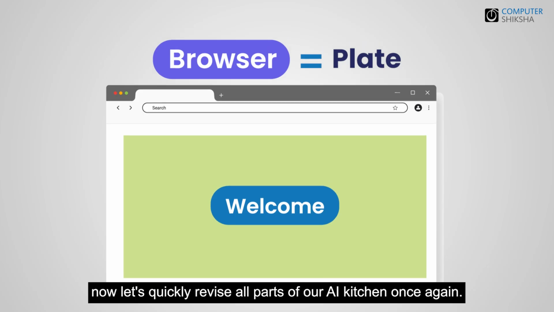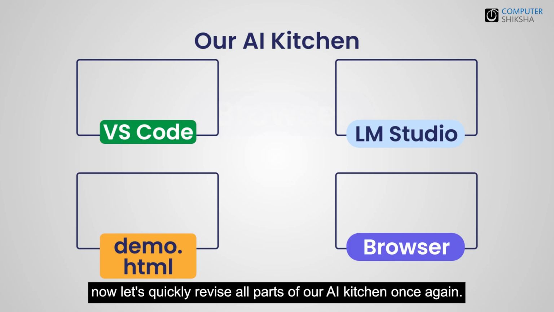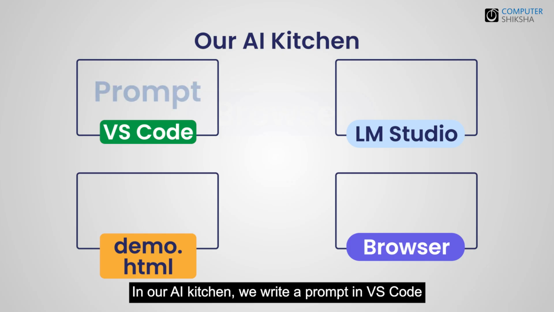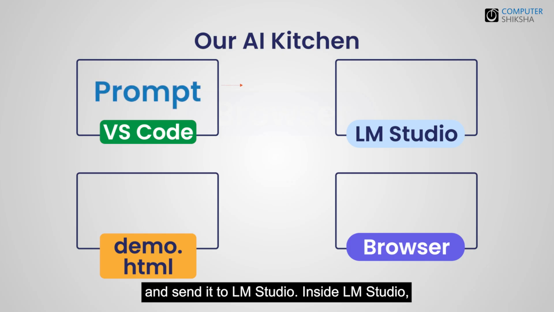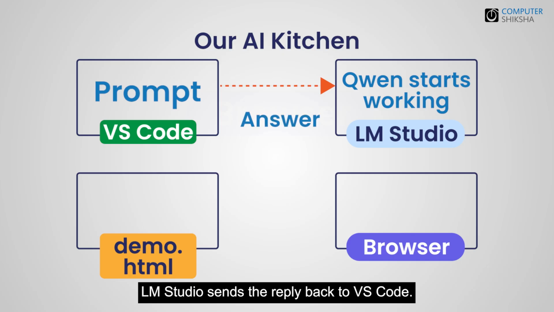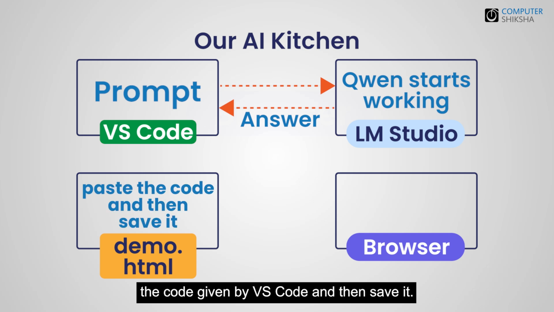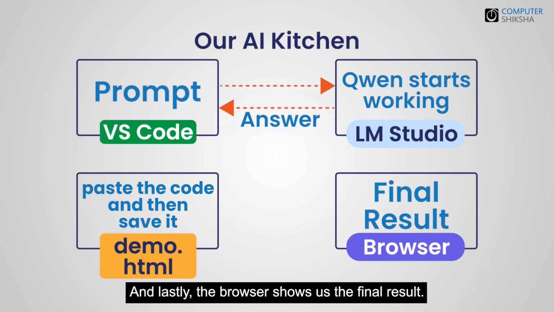Students, now let's quickly revise all parts of our AI Kitchen once again. In our AI Kitchen, we write a prompt in VS Code and send it to LM Studio. Inside LM Studio, our AI model Qwen starts working. LM Studio sends the reply back to VS Code. In the demo.html file, we first paste the code given by VS Code and then save it. And lastly, the browser shows us the final result.